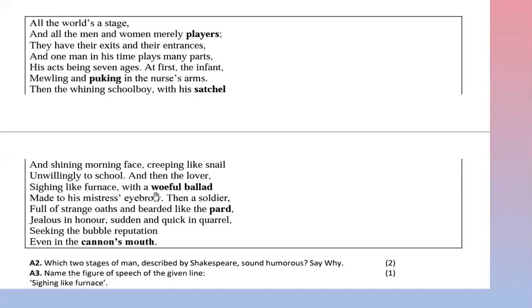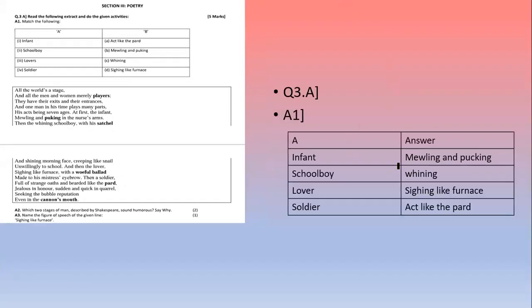The lover sighing like furnace with a woeful ballad made to his mistress' eyebrow. This is the action done by the lover. Then a soldier full of strange oaths and bearded like the pard. So here we got all our answers: infant, schoolboy, lover, and soldier, and the actions done in these stages.